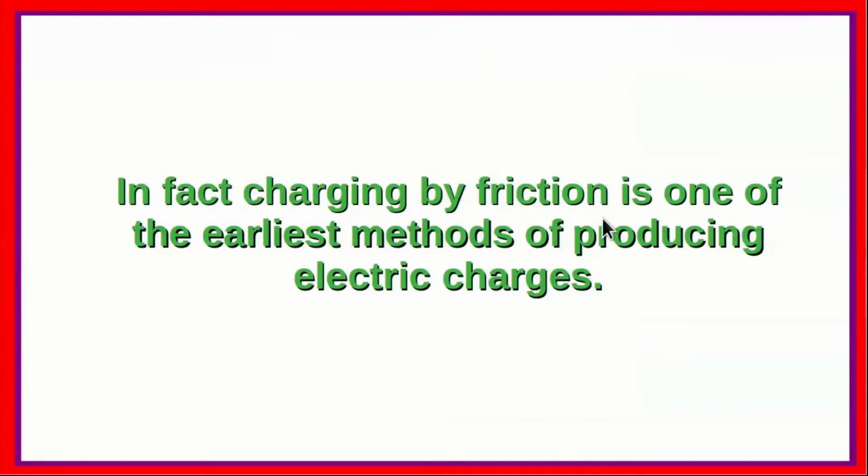In fact, charging by friction has been one of the earliest methods of producing electric charges. Well, one should not say producing electric charges, it is rather separating the electric charges, because normally the positive and negative charges are found in a bound state. So what we do by friction is just separating these positive and negative charges.